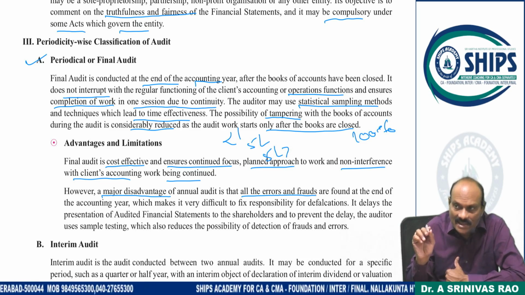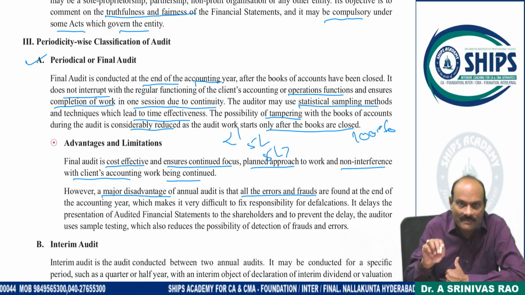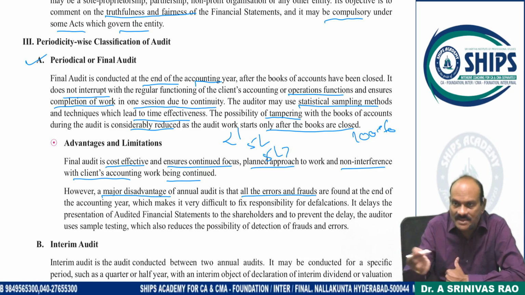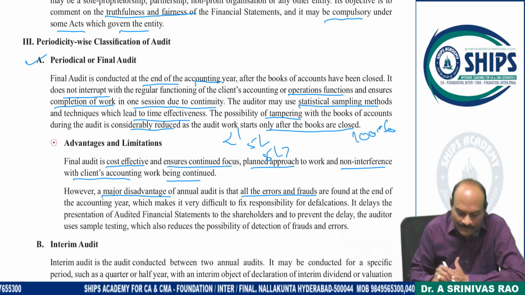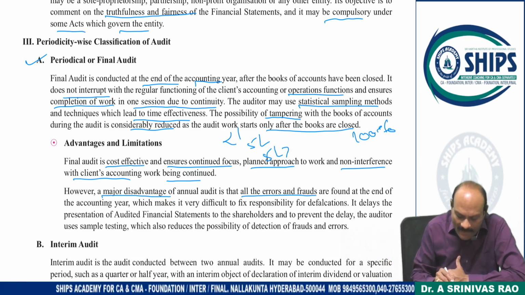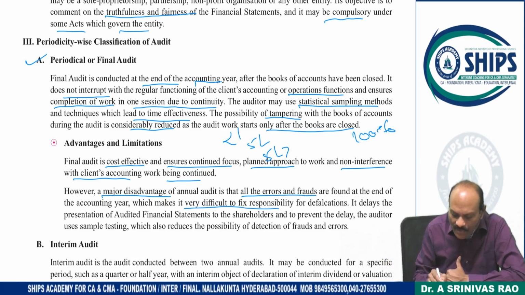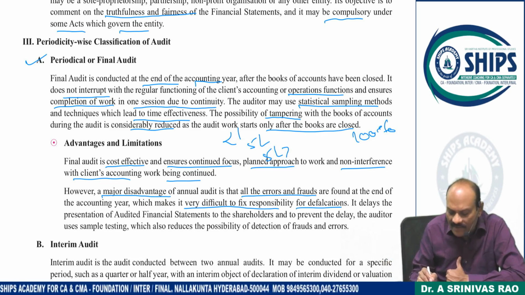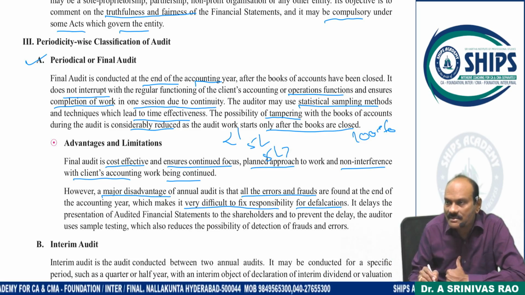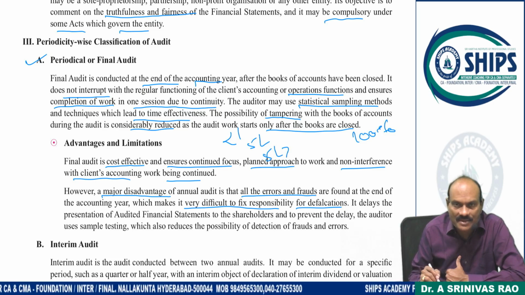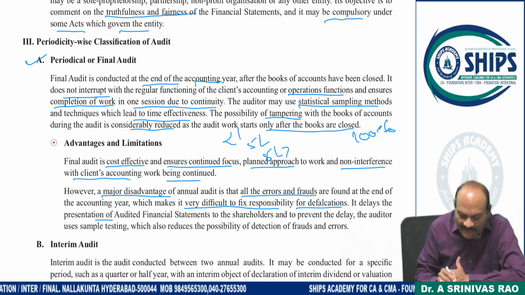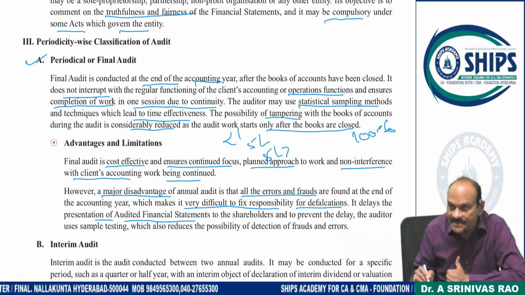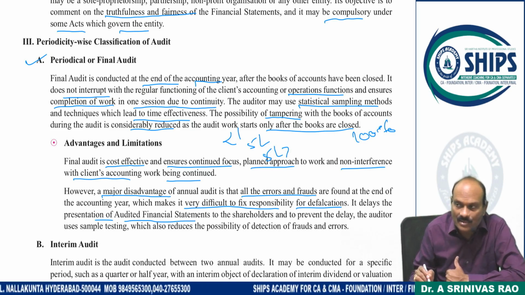If I detected the same fraud or error at the beginning of the month, probably 11 or 11 and a half months earlier, my work would be something different. This makes it very difficult to fix the responsibility for the falsified defalcation, particularly in case of misappropriation of the funds, if any. It delays the presentation of the audited financial statements, because all clients have to be done parallelly.